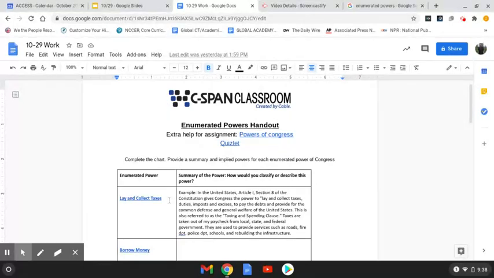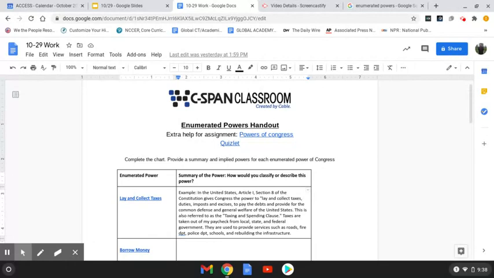So over here is one power, and over here you're going to provide a summary, and I already provided one for you. I have an example right here. So how would you classify or describe this power? Lay and collect taxes. This is what I wrote. In the U.S., Article 1, Section 8 of the Constitution gives Congress the power to lay and collect taxes, duties, imposts, and excises, to pay the debts and provide for the common defense and general welfare of the United States and their citizens. This is also referred to as the taxing and spending clause.